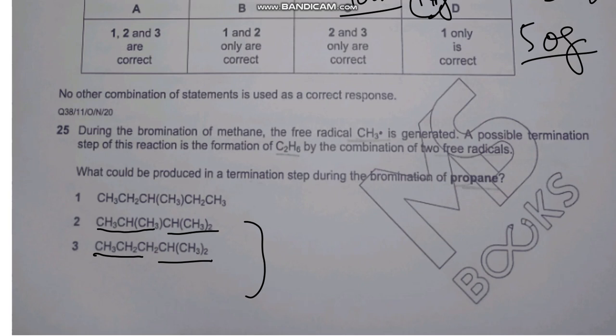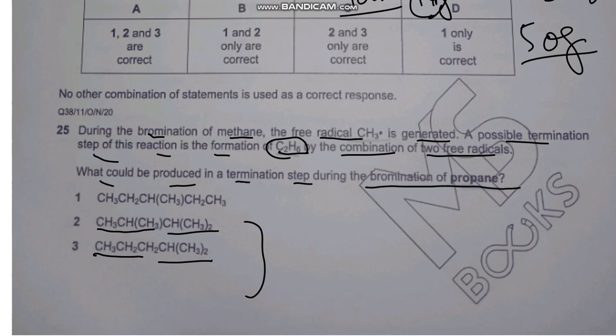So, question number 25. During the bromination of methane, the free radical methyl is generated. A possible termination step of this reaction is the formation of ethane by combination of two free radicals. What could be produced in the termination step during the bromination of propane?